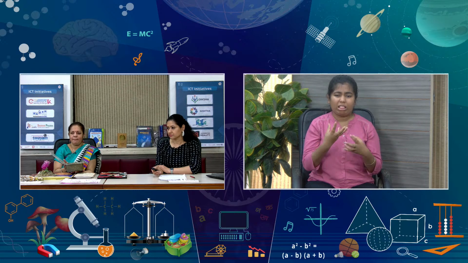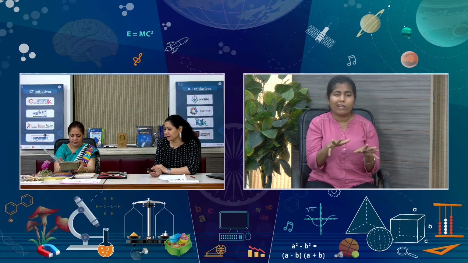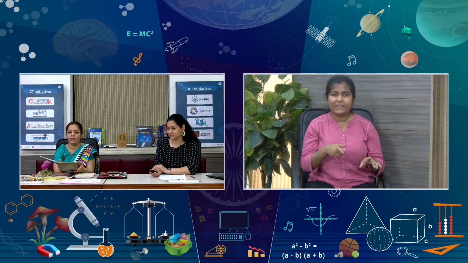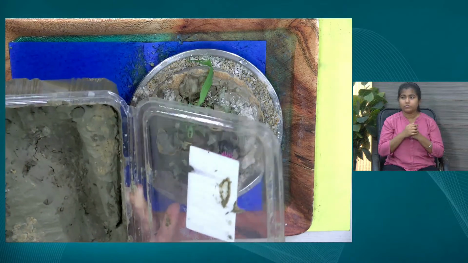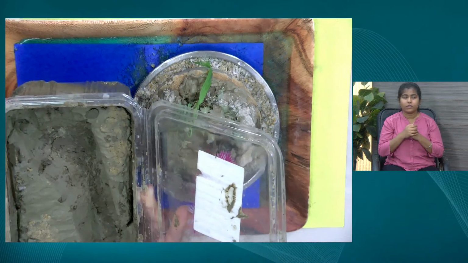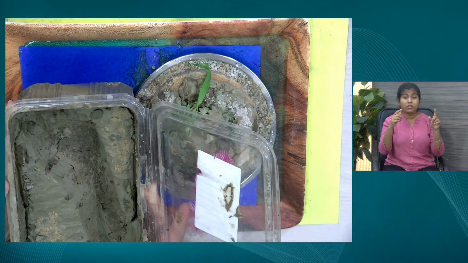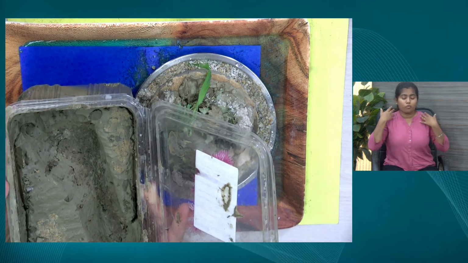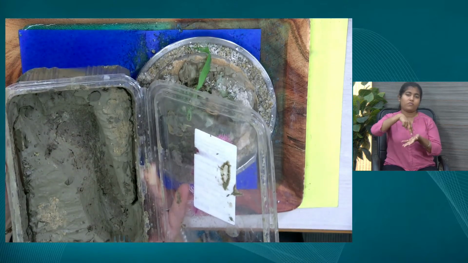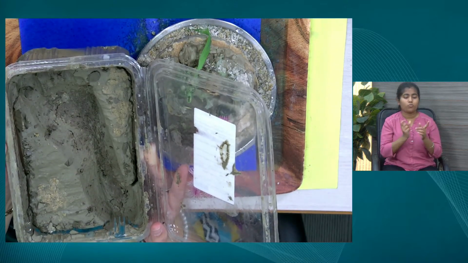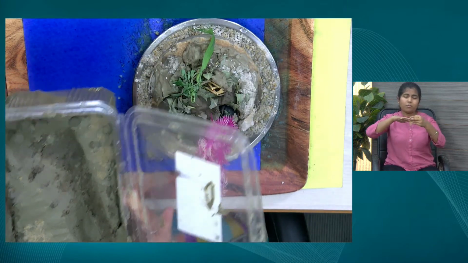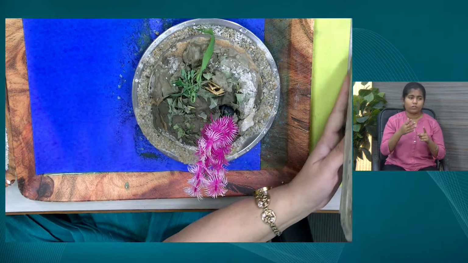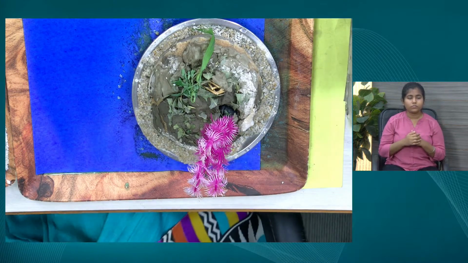If you can see it in the camera, a bit ahead, ma'am. Can we see it in the camera now? It is completely the shape of this human foot. There are toes, and in mud it looks like this only. It has a heel and certain toes, and you can touch it. Yes, ma'am, you can feel it. We can even ask the students to make their footprints and touch and feel them.